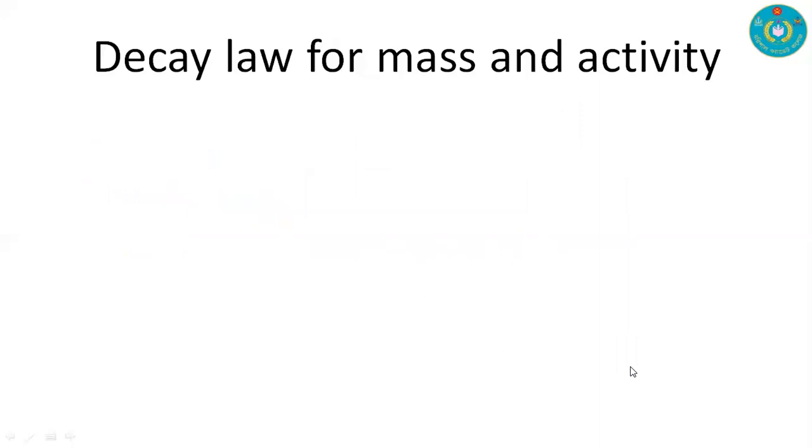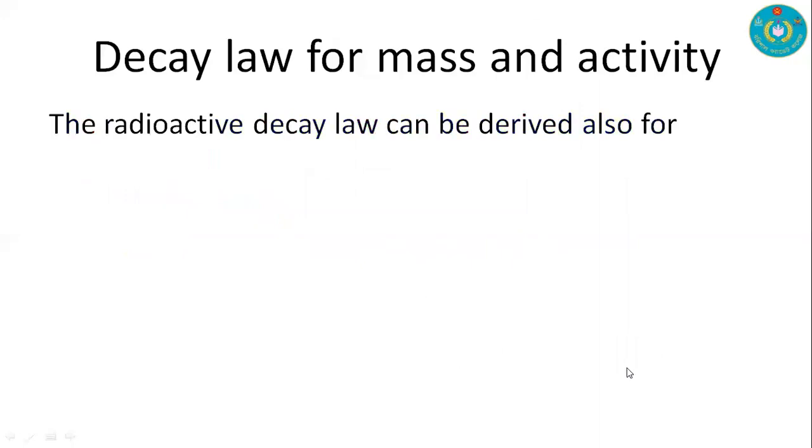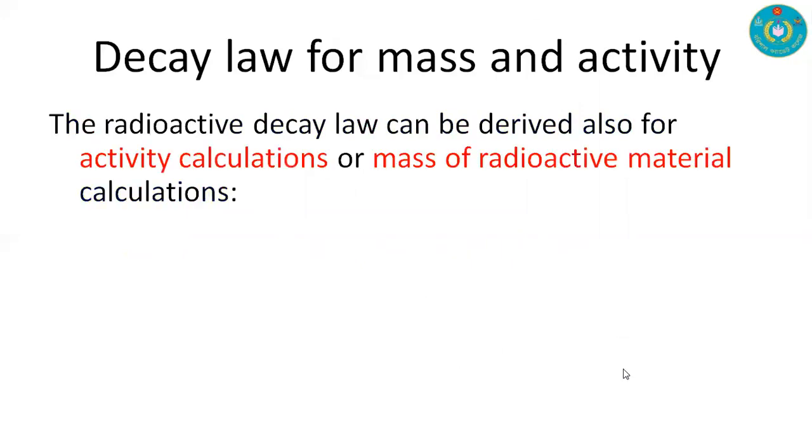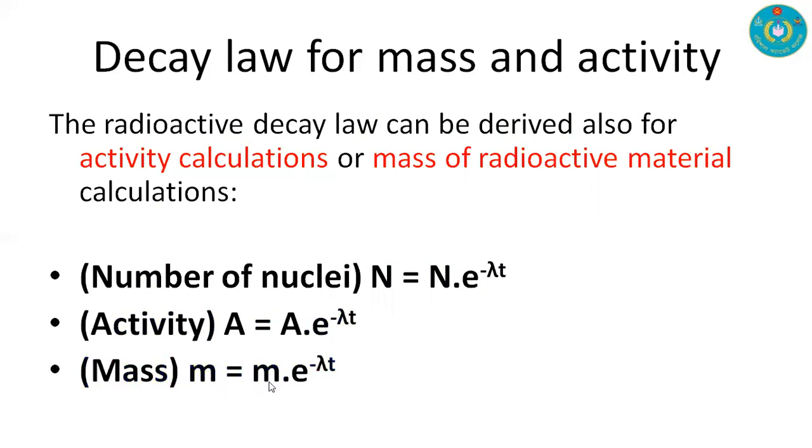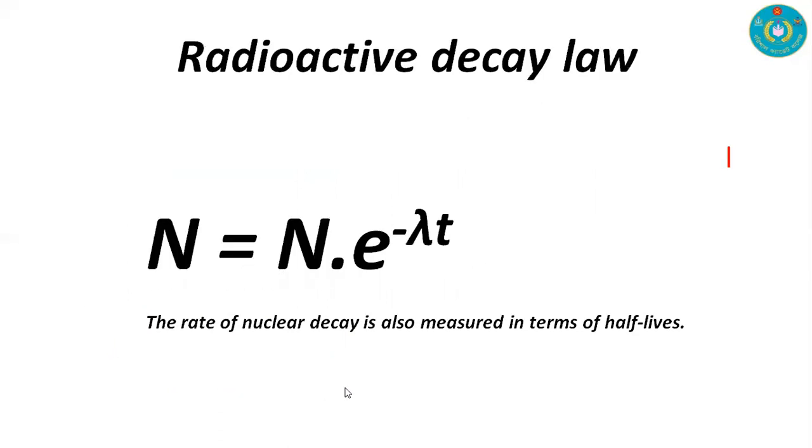We have introduced the decay law for the number of nucleons, and we can write the decay law for activity as A is equal to A naught e to the power minus lambda t. For mass, the equation is M is equal to M naught e to the power minus lambda t. And the predictive decay law, which is more common and important for you, is N is equal to N naught e to the power minus lambda t.